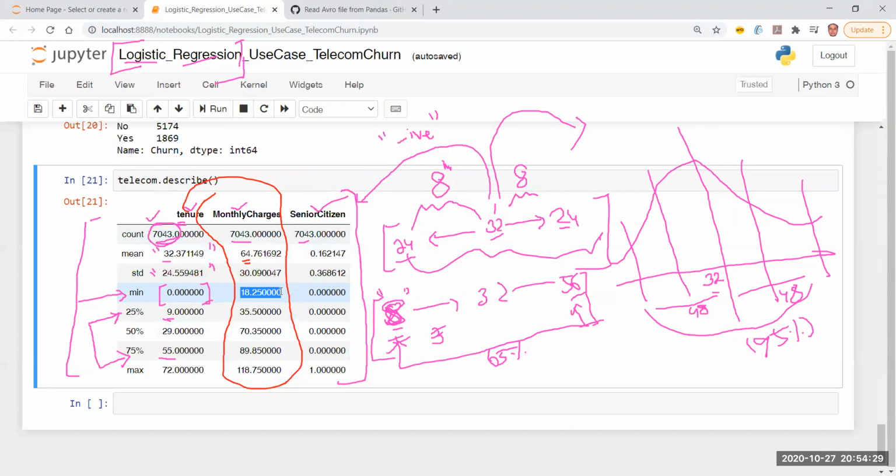This may well be your minimum recharge. So if you are an operating company in India, you already know that the Telecom Regulatory Authority of India has a rule that you have to take minimum charges from the customers, right? This may well be that value. But then the majority of your customers are falling within the range of 35 to 90.